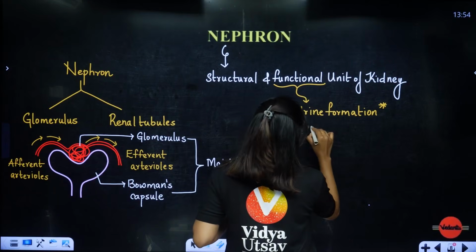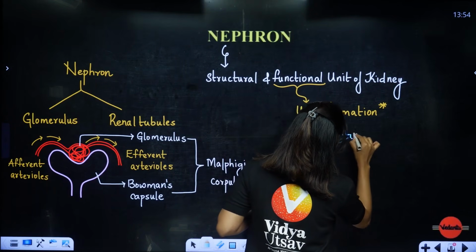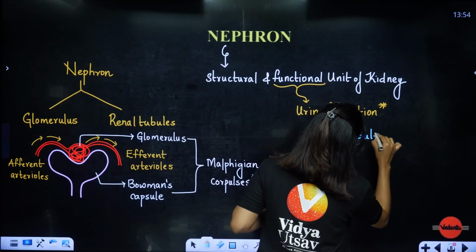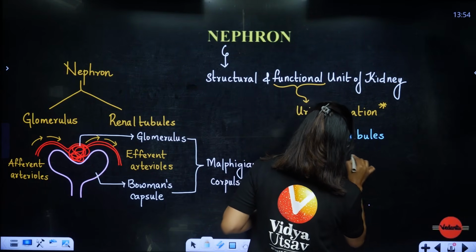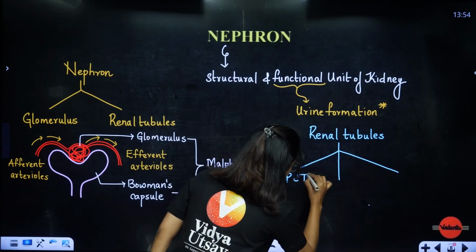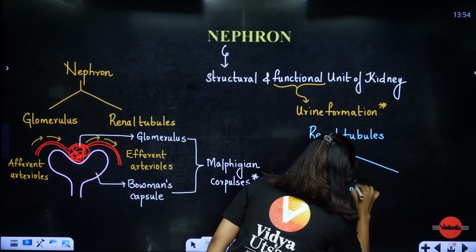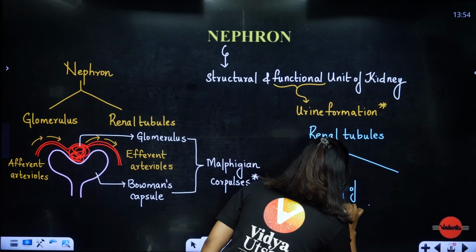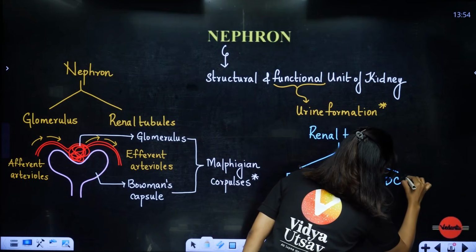Now remember, the renal tubules have three main parts. What are they? PCT, loop of Henle, and DCT.